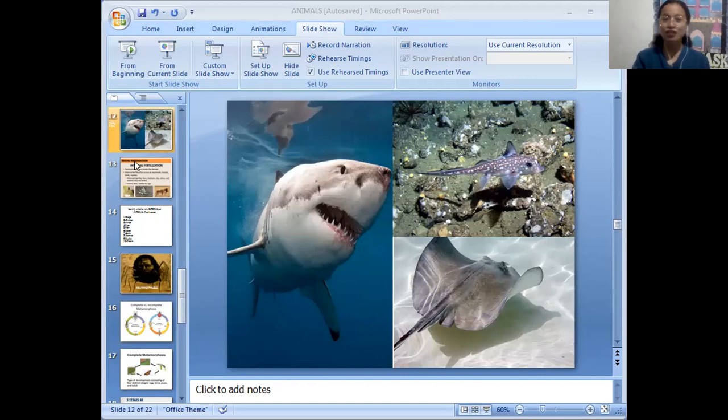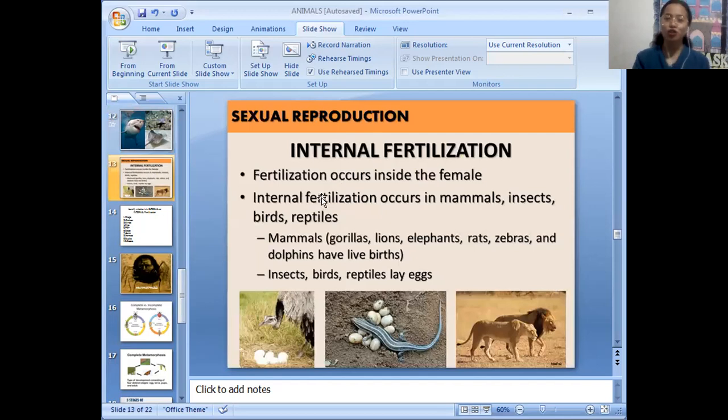Okay, so next, let's talk about internal. Earlier it's external, so it's outside of the body. The egg is fertilized outside of the body. But here in the internal fertilization, the egg is fertilized inside the body. So fertilization occurs inside the female. Internal fertilization occurs in mammals, insects, birds, reptiles.